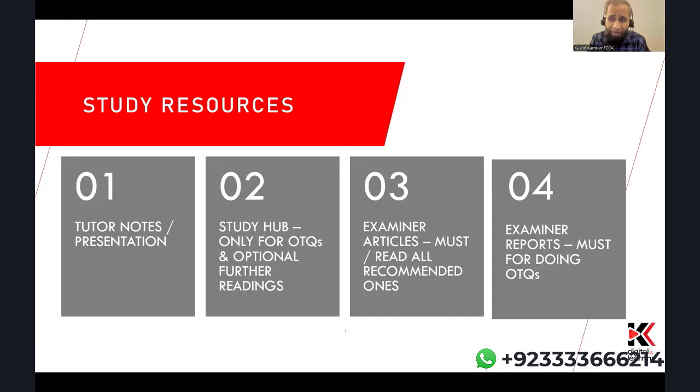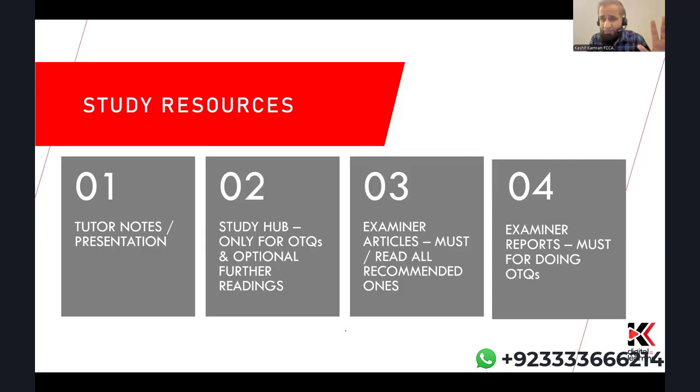Number two is the study hub. I'll just be showing you a glimpse of that and how critical that could be, because I'm not preferring that you go to the BPP or Kaplan book. If you want to spend time on some extra reading beyond the 65 hours which are given to you on the LMS, you will go to the study hub and utilize that. If any concept or topic is weak, you can brush over it with extra knowledge from the study hub.